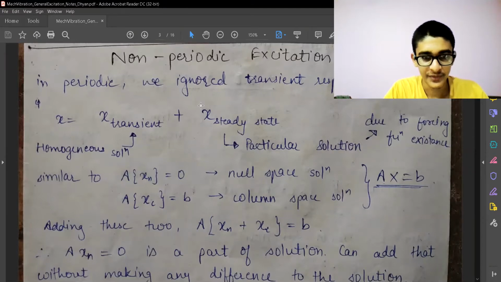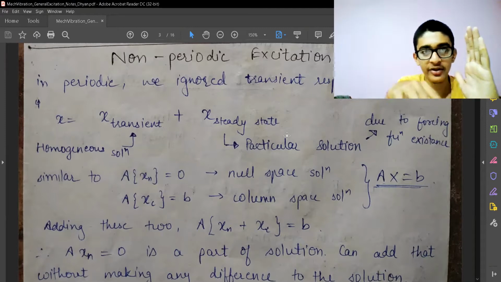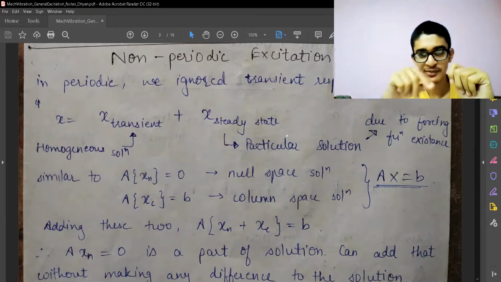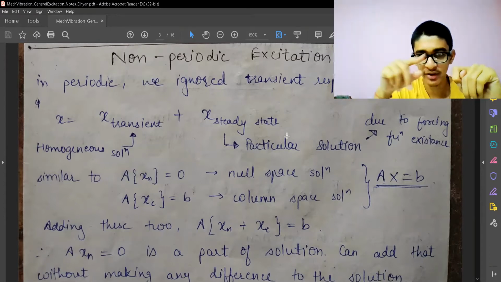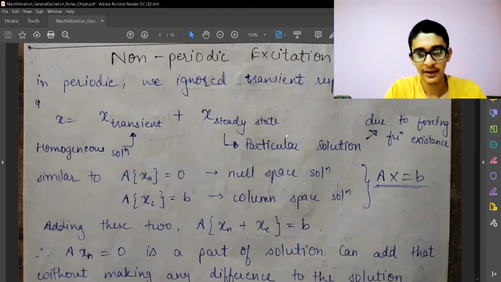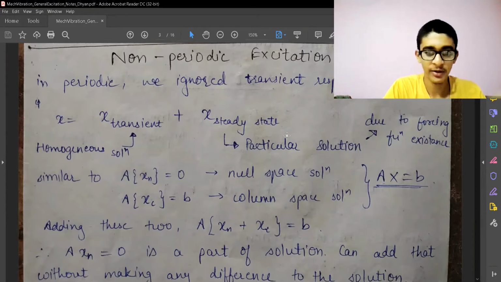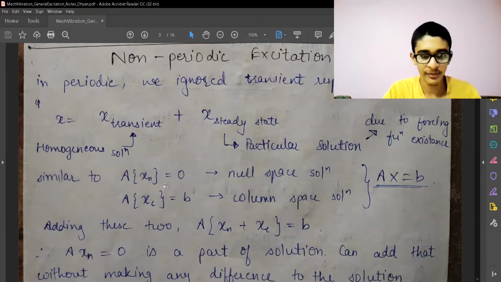And when we have steady state, that means that it is going to be non-changing with time. As the time passes, the response is going to be periodic, or it is not going to change with time. So we say that as a steady state solution or particular solution, and this is a result of a forcing function. So in terms of matrices, if we want to write, these are very useful. We can write MATLAB codes or any type of codes which relate to matrices, and the solutions become very easy for us.